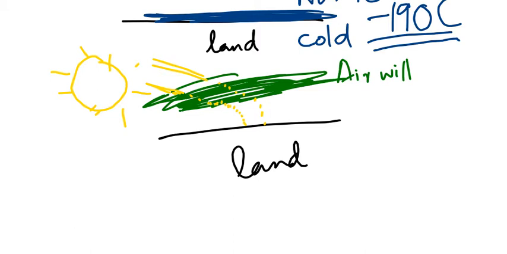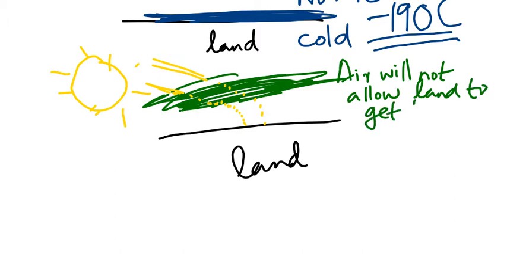Because air is a bad conductor of heat, air will not allow the land to get heated up. Since air will not allow the land to get heated up fast, there is life. Life will be there, we will be there, birds will be there, animals will be there, all will be very happy, right?